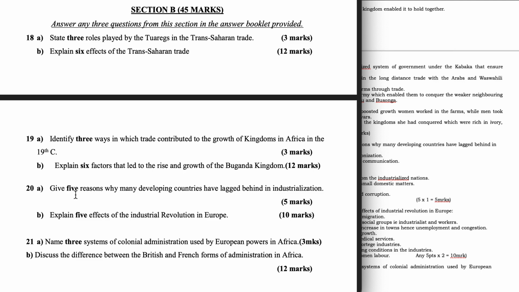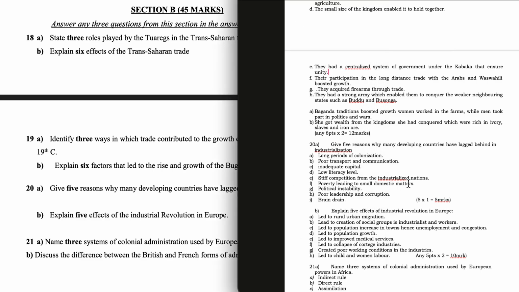Question 20a. Give 5 reasons why many developing countries have lagged behind in industrialization. Long periods of colonization, poor transport and communication, inadequate capital, low literacy level, stiff competition from industrialized nations, poverty leading to small domestic markets, political instability, poor leadership and corruption, brain drain.